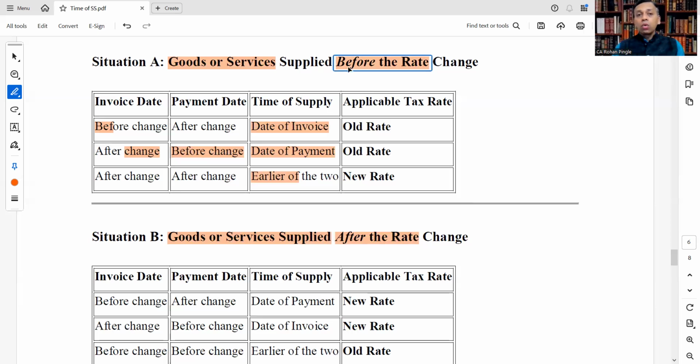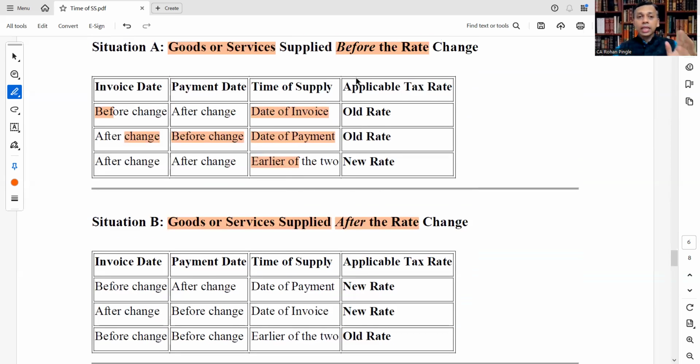Let's just see: invoice date is before change, payment date is before change, so we ignore the after and select this, and old rate will be applicable. Only when both invoice and payment are after the change, then earlier of the two, and at that time new rate is applicable.